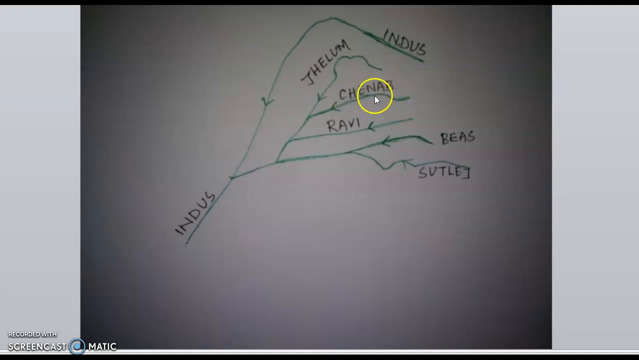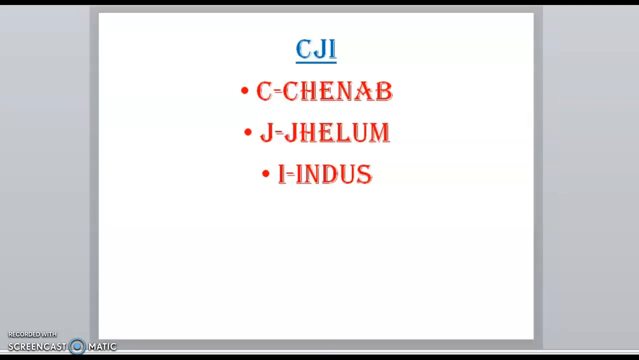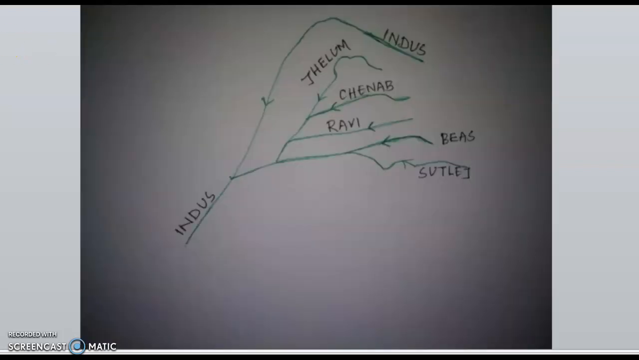So here I have a trick for this. Let's just remember the first letter of each river: C for Chenab, J for Jhelum, and I for Indus. That means CJI. So you can relate it to our Chief Justice of India, CJI, right? Just remember this one: C for Chenab, J for Jhelum, and I for Indus, right? When this kind of question comes, just visualize this map and also remember CJI, Chief Justice of India, that is Chenab, Jhelum, and Indus, right?